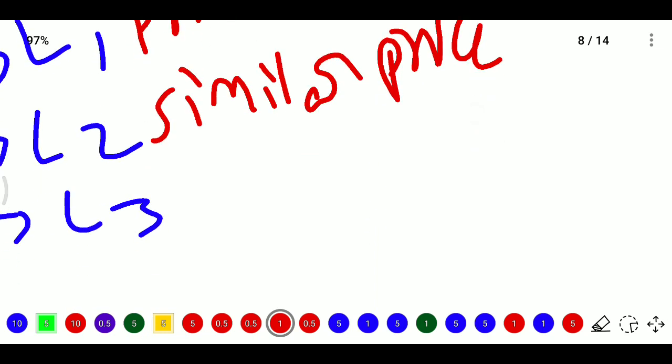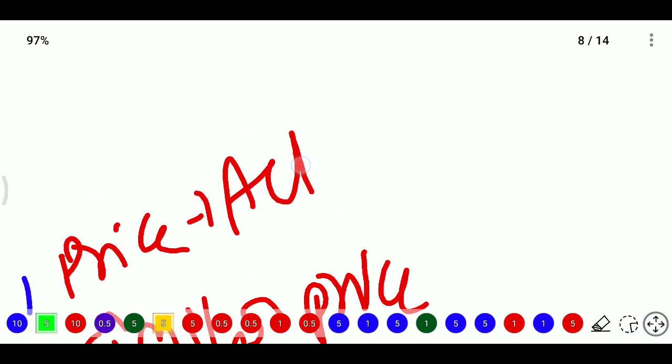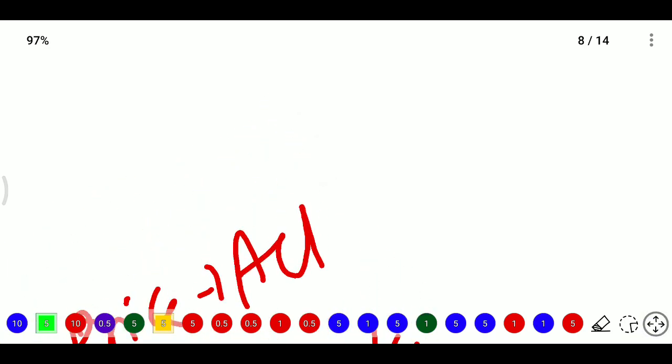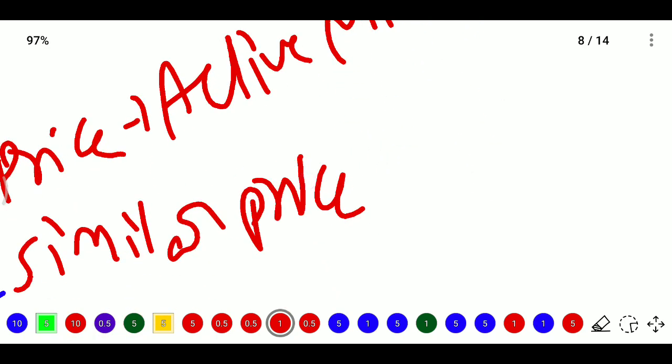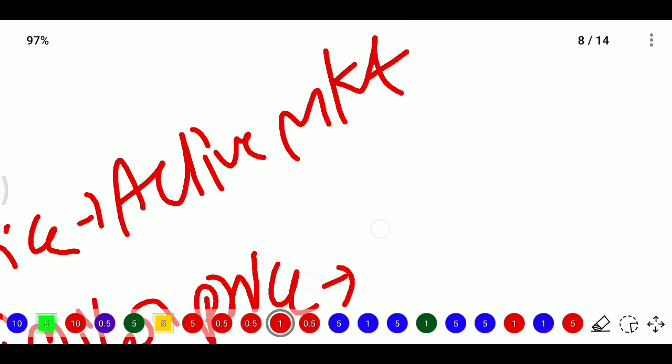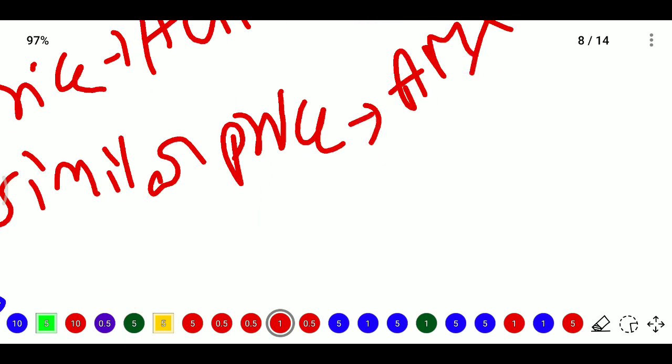In level 3, it is not possible, meaning we do not have an active market. Here in level 1 we have an active market. In level 2 we do not have an active market, but we have similar assets.